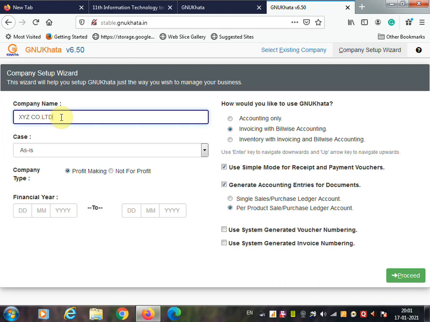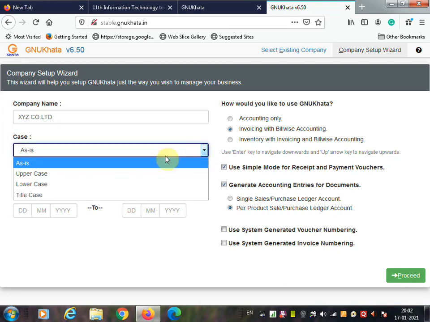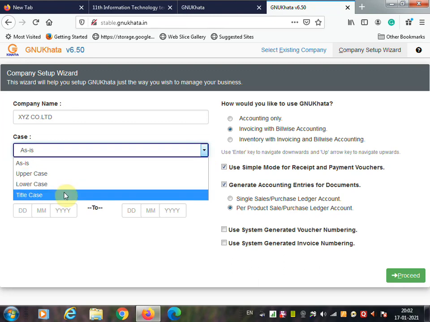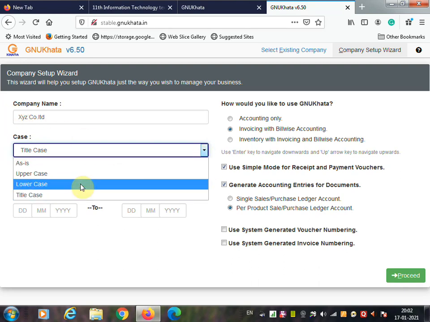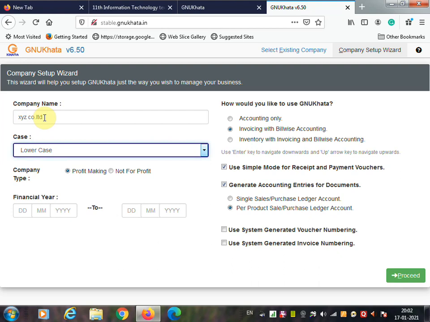Limited. Okay. Then second it asks to select the case. Select the appropriate case, for example uppercase, lowercase, title case. If you click on title case, your company name will be displayed in title case, meaning every word's first letter will be capital. If you select lowercase, your company name will be displayed in small letters, and if you select uppercase, your company name will display in all capital letters.